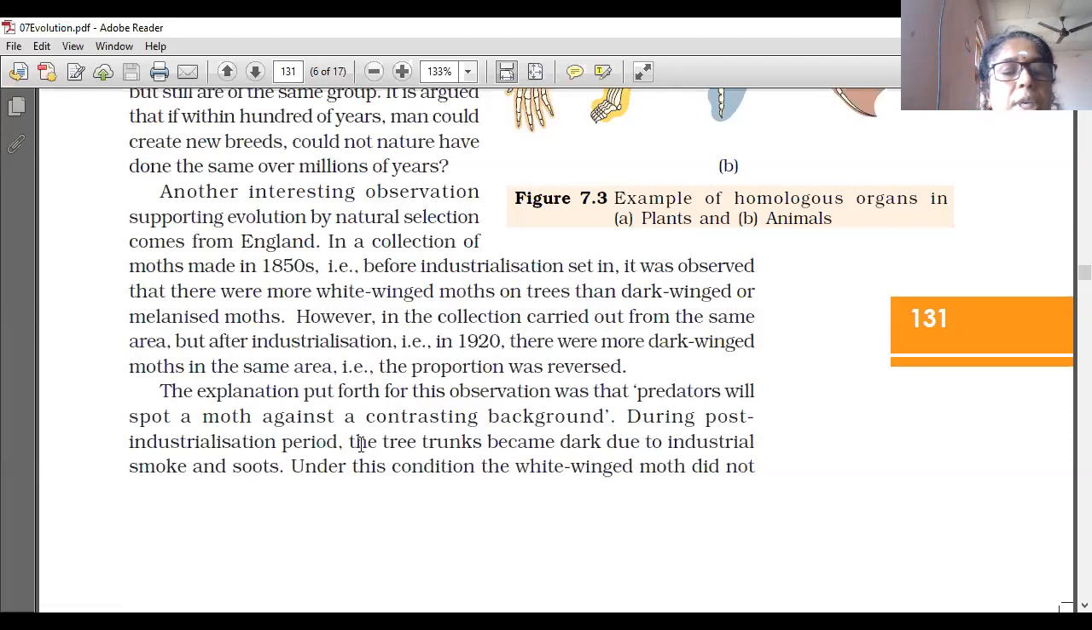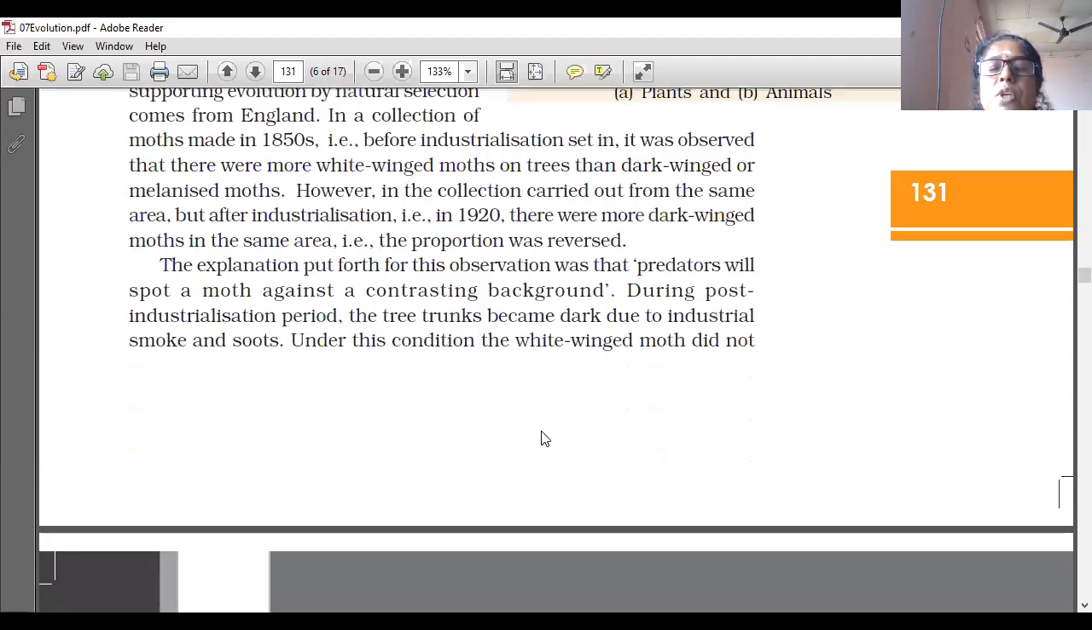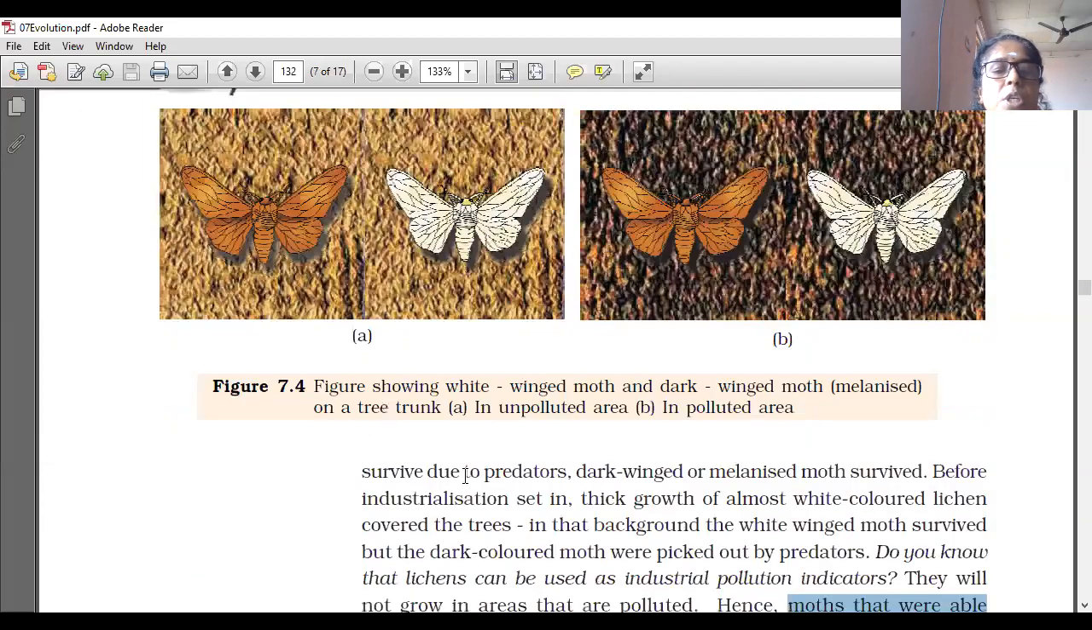Predators will spot a moth against a contrasting background. Contrasting means if the background is white, a dark wing is spotted, or if the background is dark, a white one is spotted. During the post-industrialization period, the tree trunks became dark due to industrial smoke and soot. Under this condition, the white-winged moth did not survive due to predators, while the dark-winged or melanized moth survived. Before industrialization set in, thick growth of almost white-colored lichen covered the trees. In that background, the white-winged moth survived, but the dark-colored moths were picked out by predators.